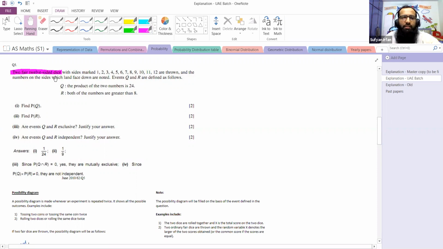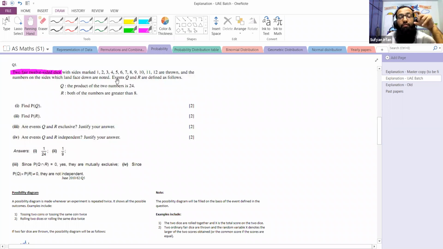So there are two dice, 1, 2, 3 till 12, and the numbers on the sides which land face down are noted. Before we solve a particular question, we need to understand it very clearly, because if we are unable to get a question, we will not be able to solve it.